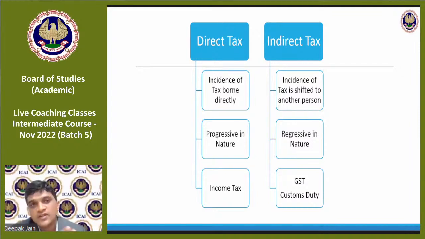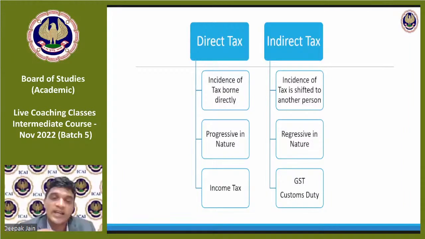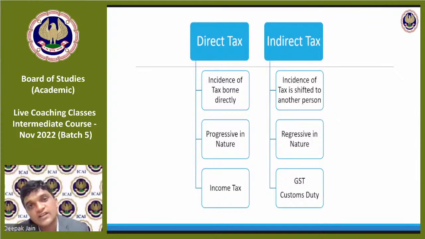So every month you have to do this calculation: on purchase, what is the tax, on sale, what is the tax to pay. If in one particular month on your purchases you have paid more taxes and you have reduced your tax on the output, if there is some extra tax, that tax can be used for your next month's sales. This is a chain which is called input tax credit, wherein when I purchase something, I pay GST. For that credit, if I have more, I can utilize it in my next month.